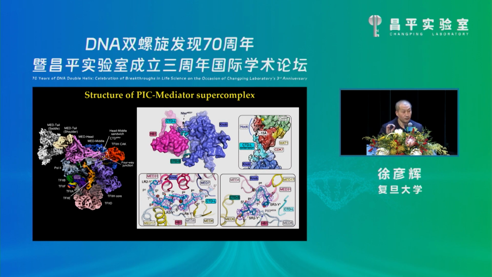Mediator binds the Pol II CTD through a head-middle sandwich. The structure was determined at near-atomic resolution. You can clearly see the sequentially arrayed tyrosine residues of the CTD repeats. And the CTD extends from the Mediator to the kinase. You can see this is the kinase. This suggests Mediator can bring the CTD to the kinase for phosphorylation, which is consistent with previous biochemical analysis.